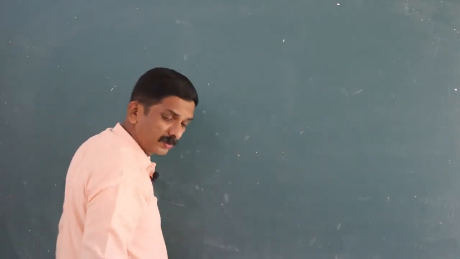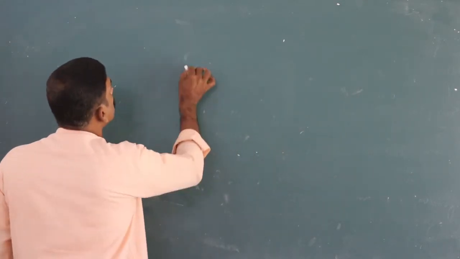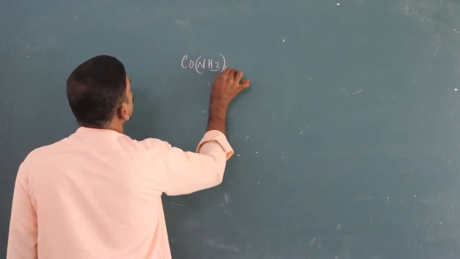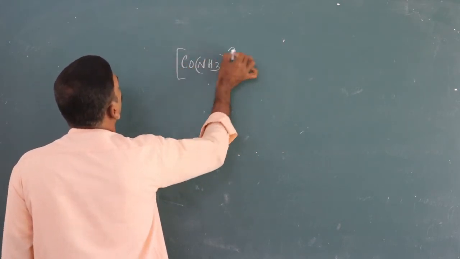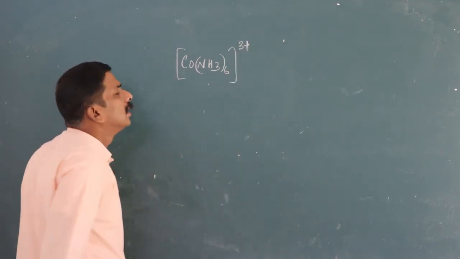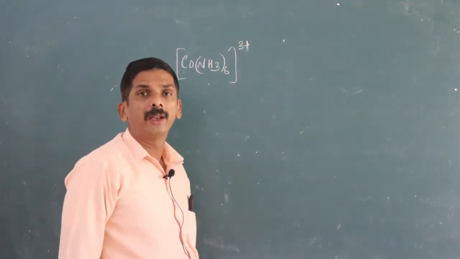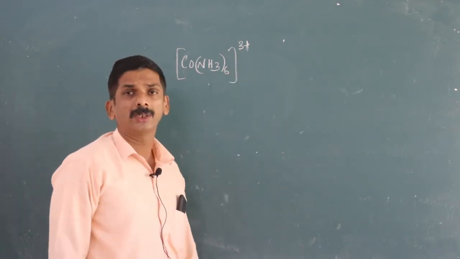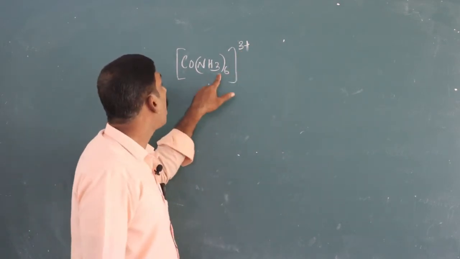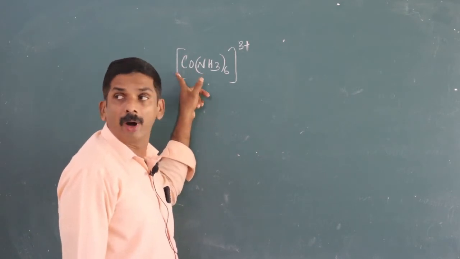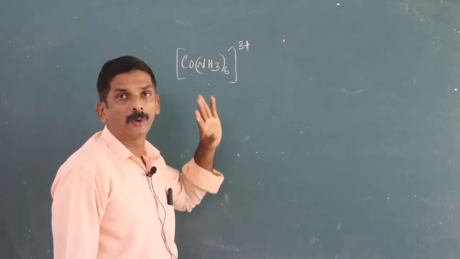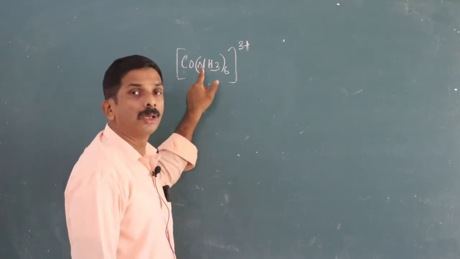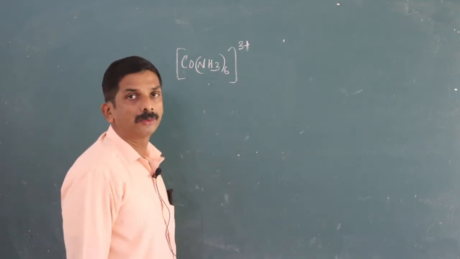First one, [Co(NH3)6]3+, in other words, hexaamminecobalt(III) ion.